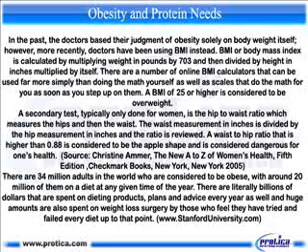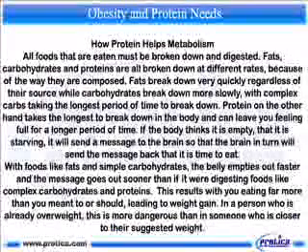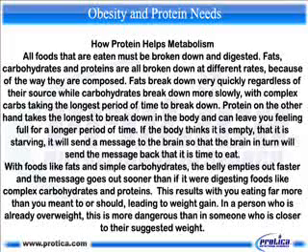www.stanforduniversity.com. How protein helps metabolism. All foods that are eaten must be broken down and digested. Fats, carbohydrates and proteins are all broken down at different rates, because of the way they are composed. Fats break down very quickly regardless of their source, while carbohydrates break down more slowly, with complex carbs taking the longest period of time to break down. Protein on the other hand takes the longest to break down in the body and can leave you feeling full for a longer period of time.